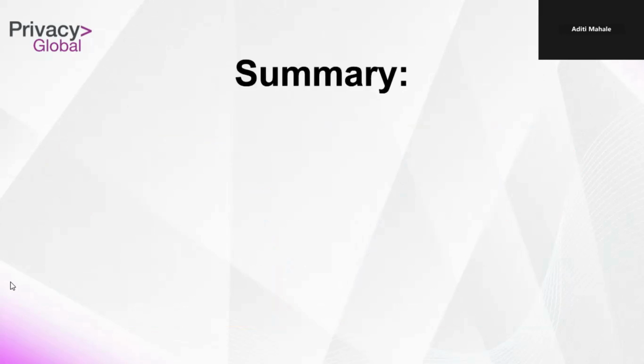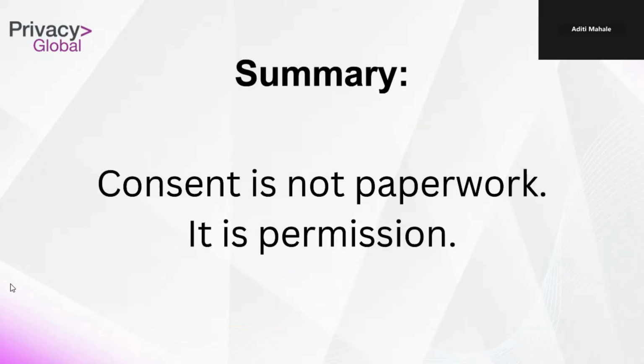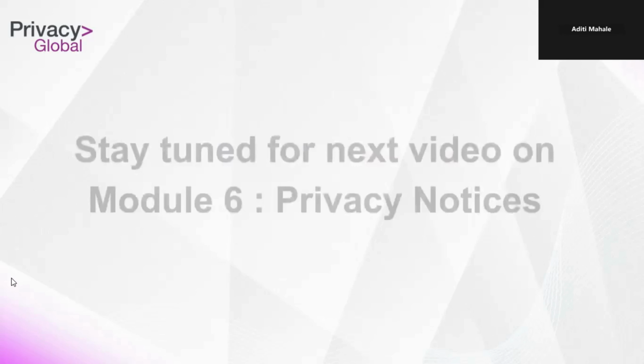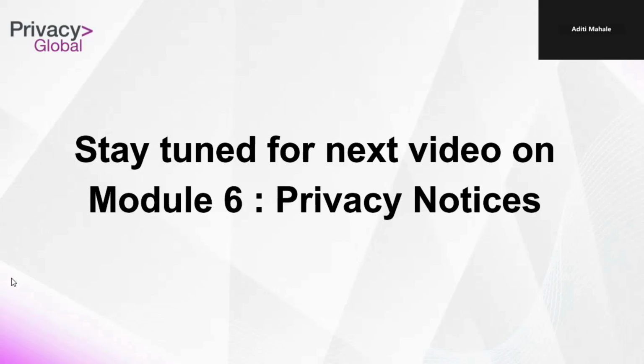So, let's summarize. Consent is not paperwork, it is permission. And valid consent must be clear, informed, granular, and revocable. Now, if users don't understand what they're agreeing to, you don't have consent. And if you don't have consent, you don't have compliance. In our next module, we are going to discuss privacy notices. Stay tuned for that.